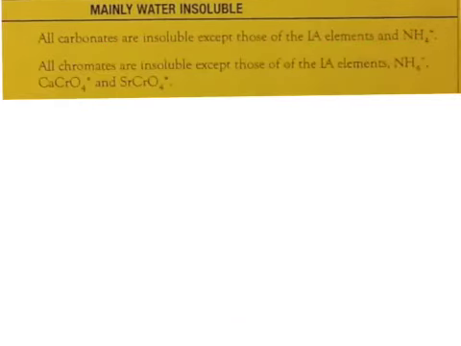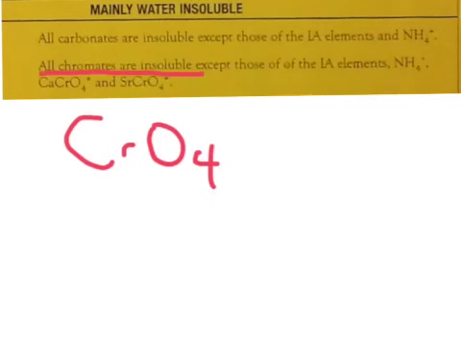All chromates are insoluble. So if it ends in CrO4, that ion, it will not be soluble unless the cation is a group 1 metal or ammonium or calcium or strontium.